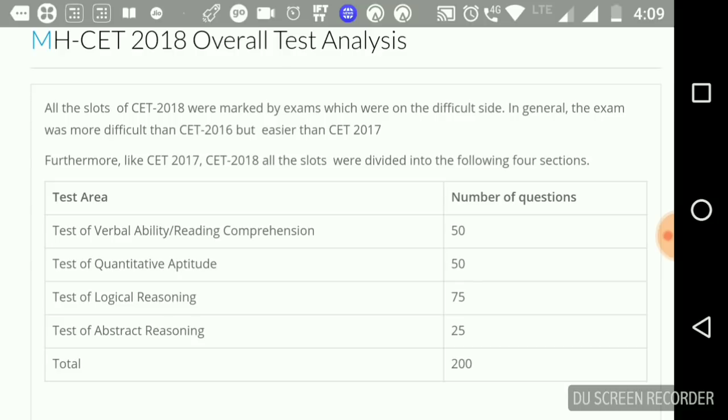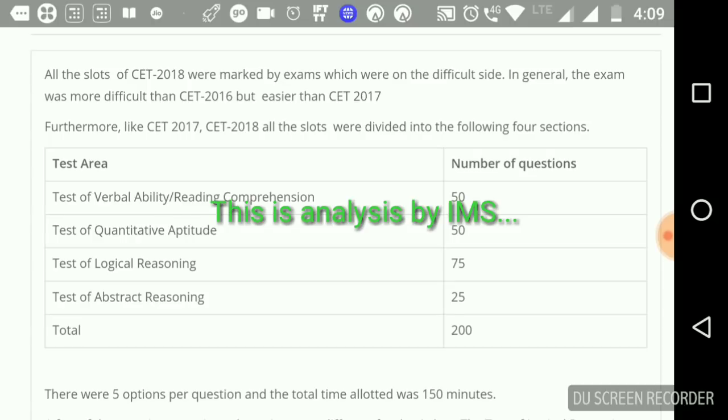First of all, MHCET 2018 was on a lower difficulty level than last year's MHCET, but it was of greater difficulty level than 2016 MHCET. We can see that all the slots of CET 2018 were marked by examiners as being on the difficult side.